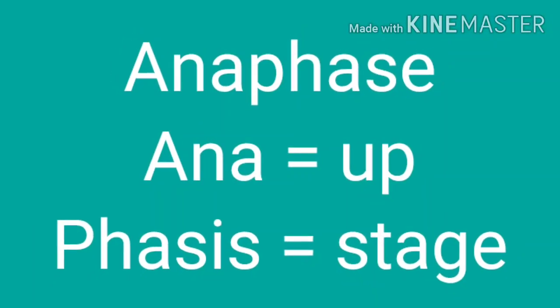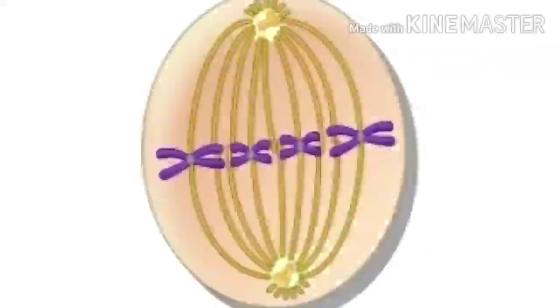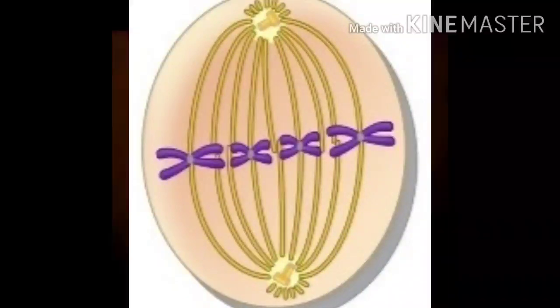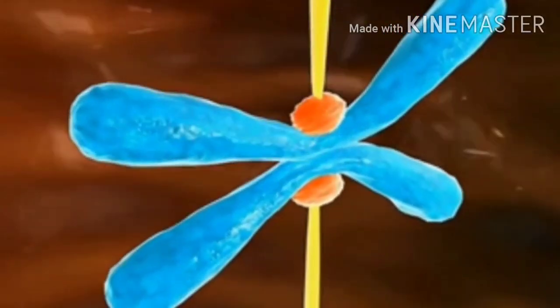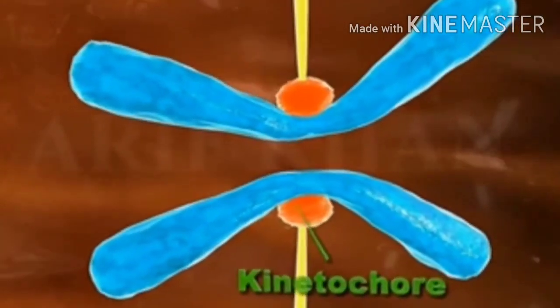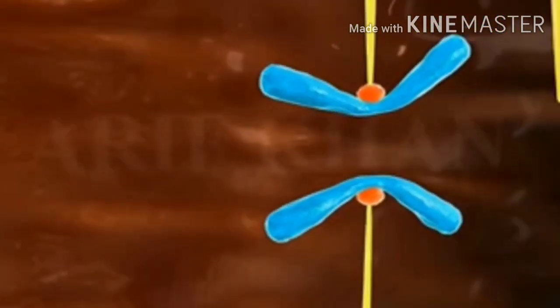The next phase that we have to study is anaphase. In Greek, ana means up and phases means stage. So this is the stage in which the chromosomes separate from each other and pass to the opposite poles. Now what actually happens here is that, as I have already told you, during metaphase all the chromosomes are arranged in the equatorial plane and the spindles from opposite directions are attached to respective kinetochores.